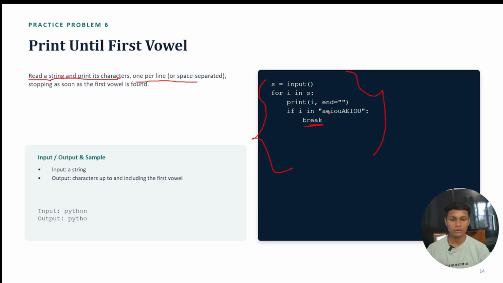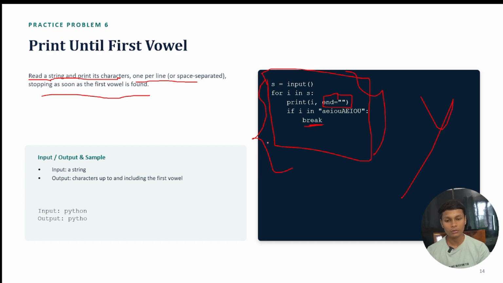But it was not printed. I think this is wrong, because here you can see that it says one per line or space separated, but if I put end equal to this colon only, it will not give any type of space or new line there. Stopping as soon as the first vowel is found. And I'm going to show what the correct code for that was. This was not the right way. This was wrong, please don't look at this.